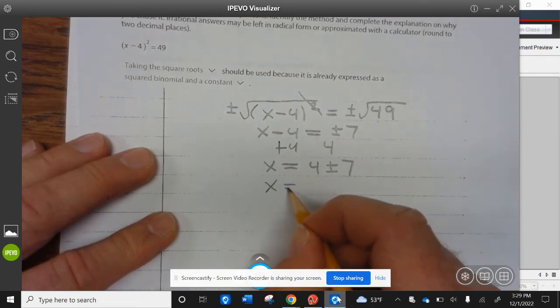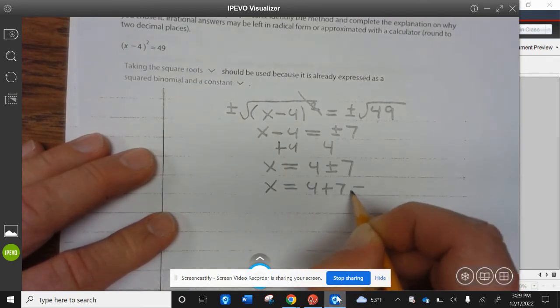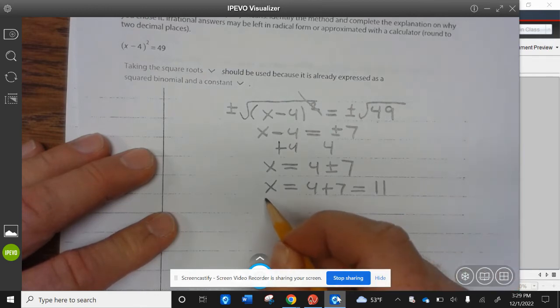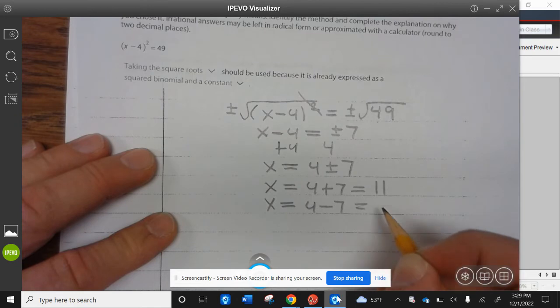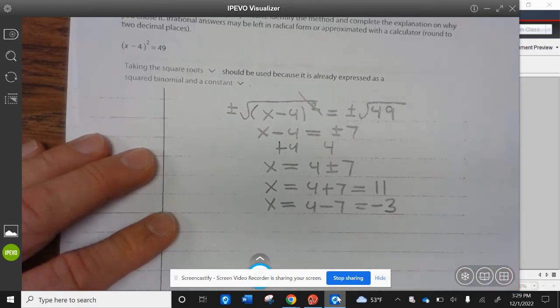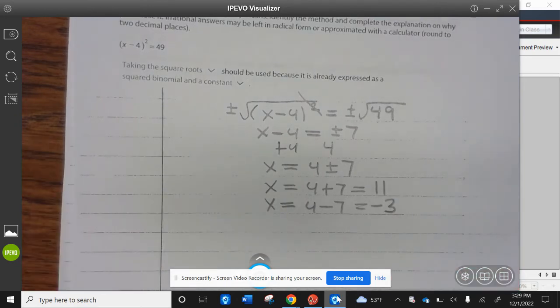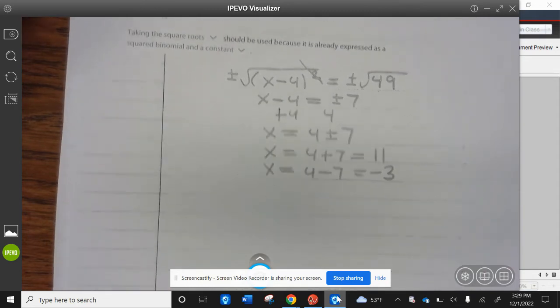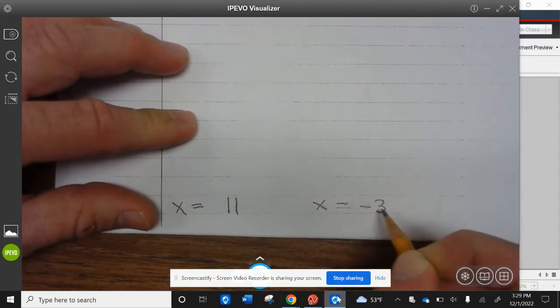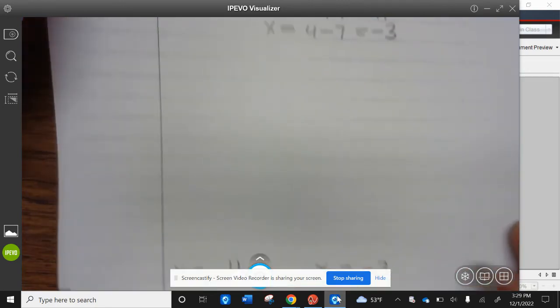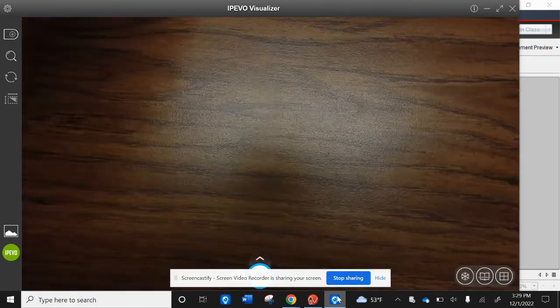So x equals 4 plus 7, which is 11. And x equals 4 minus 7, which equals negative 3. So x equals 11 and x equals negative 3. Well, let's take a look at the next example.